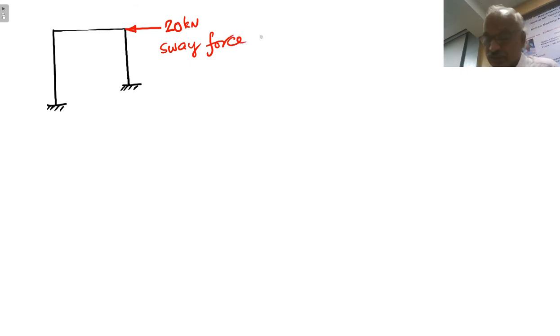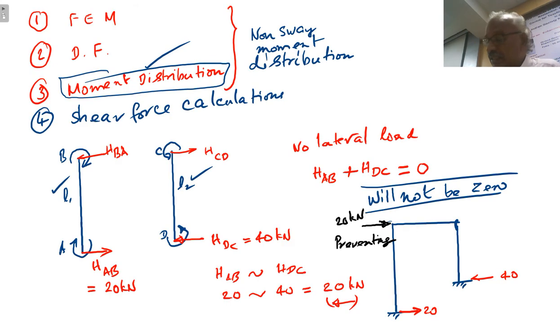This is the sway force because this is preventing the sway. We have assumed the frame is not subjected to side sway. That means a 20 kN force from left to right, if it is applied, the sway is prevented. Right, that is what we have found out. But this is not the force actually acting. This is assumed to prevent the sway.